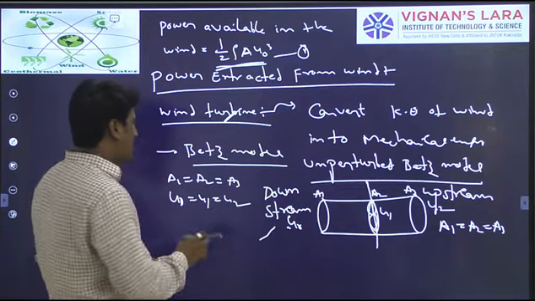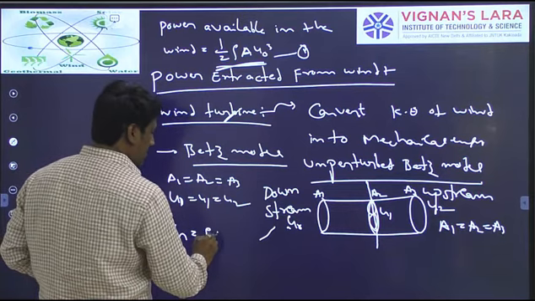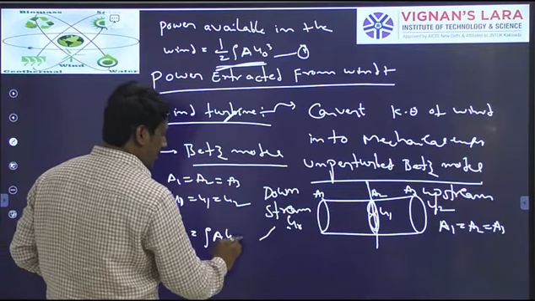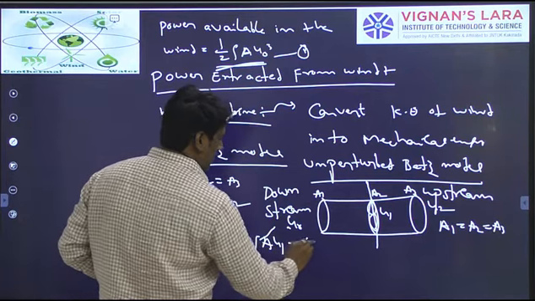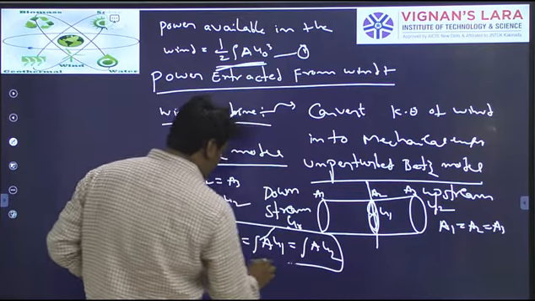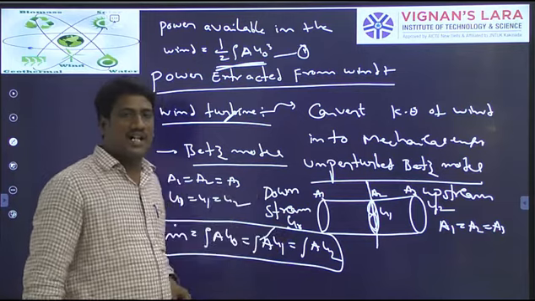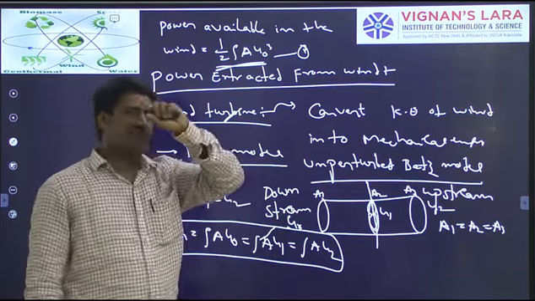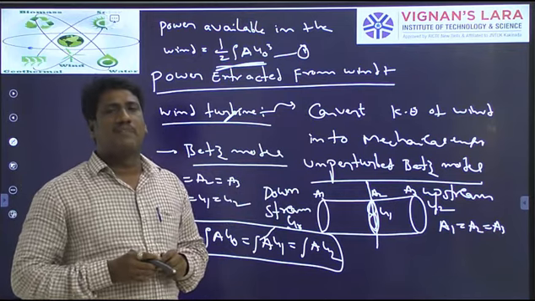Then you will have a mass flow rate m dot equal to rho A U0, which will be equal to rho A U1 and rho A U2. For an unperturbed Betz model, or uniform cross section, you will have the same mass flow rate throughout. Wherever you look, you will have the same mass flow rate.